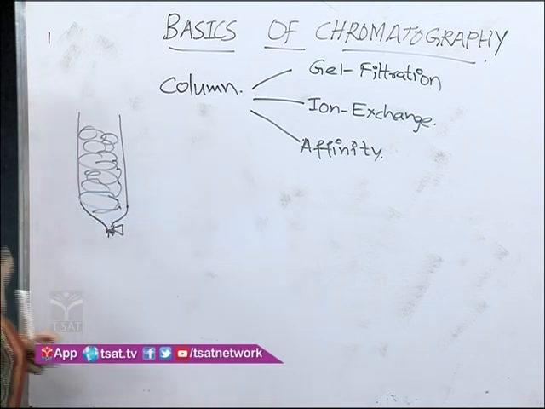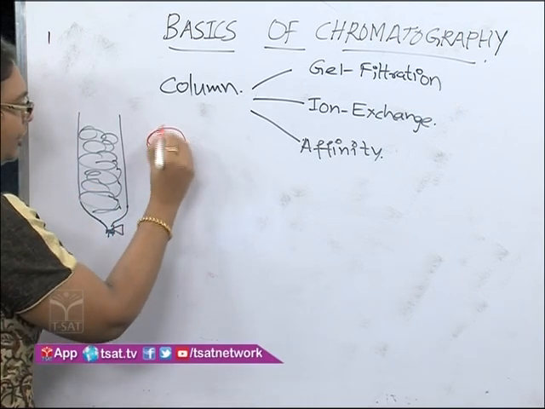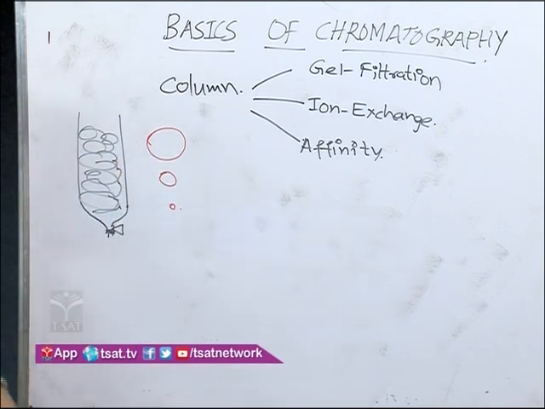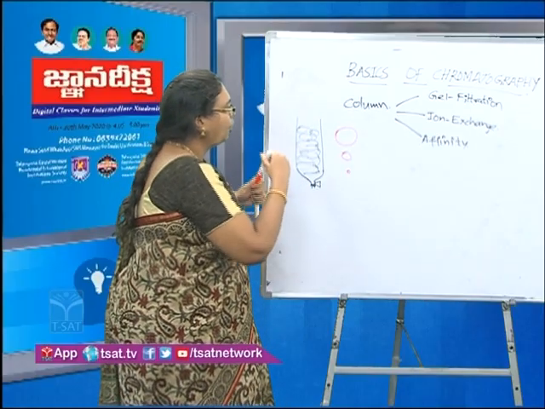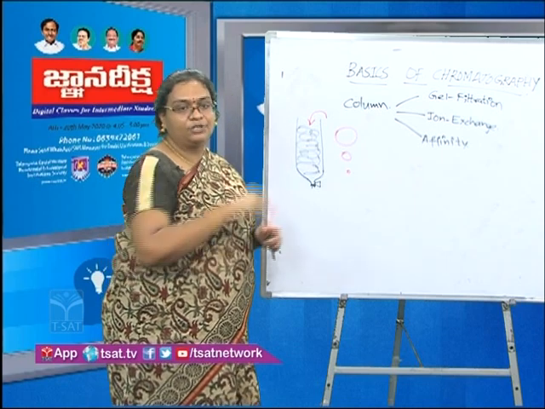The polymeric mesh is already there. Now we are introducing a sample, a mixture of 3 different components of 3 different sizes: a very big molecule, a medium sized molecule and a very small molecule. We are pouring this sample from top to bottom, trying to elute it from top to bottom.